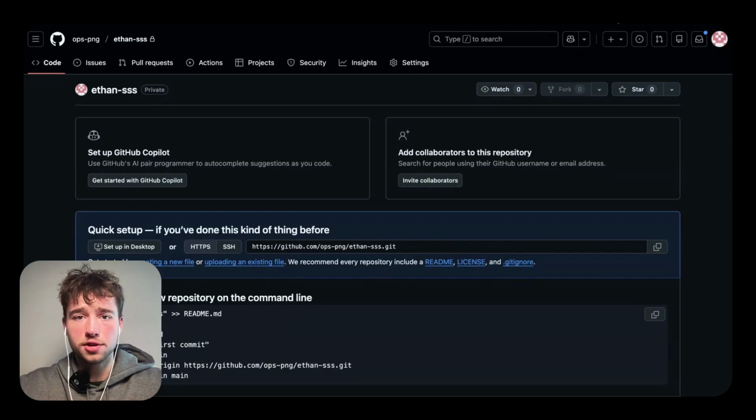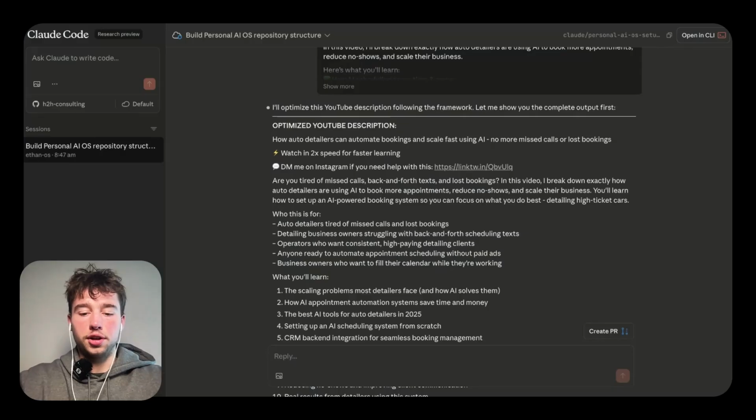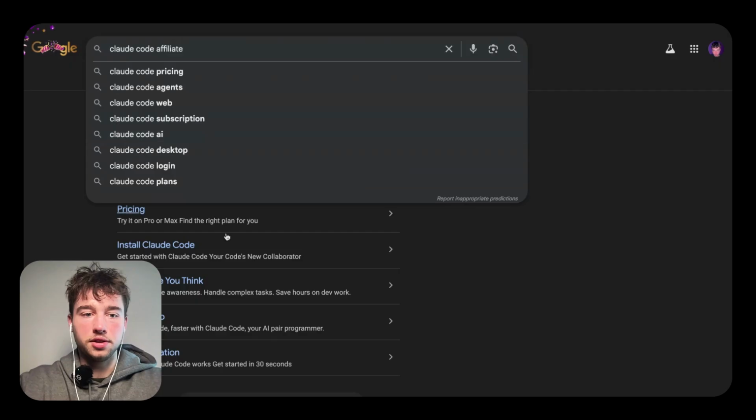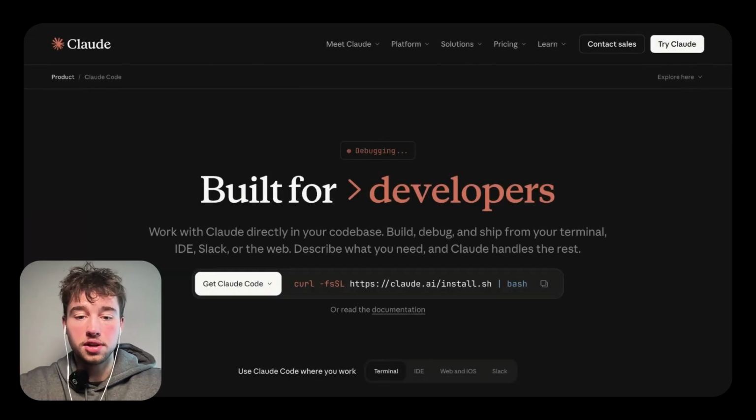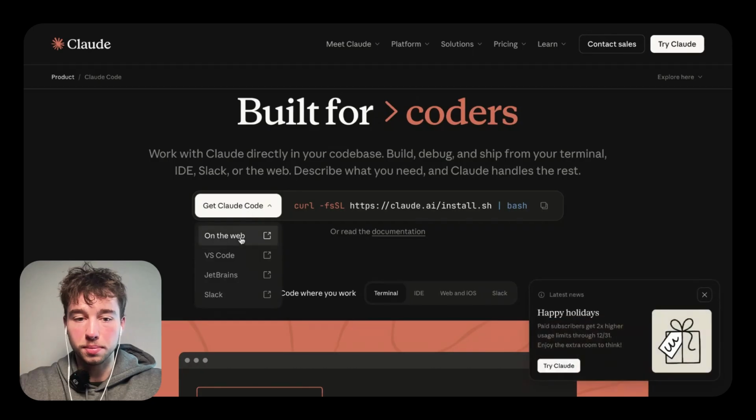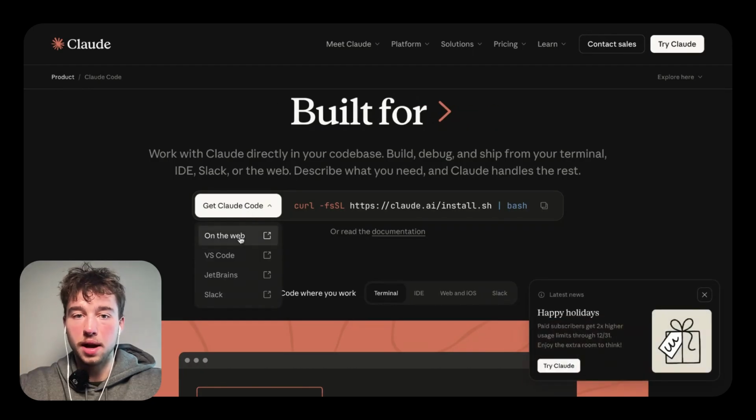Cool. So once the repository is made, you're gonna go into Claude Code. So you'll look up Claude Code. This is where you'll jump in. You'll make sure you have a Claude account, at least a $20 Claude account. If you don't, you're not gonna be able to use this system. So you can download it for your computer, but I'm just gonna use it on the web for now.